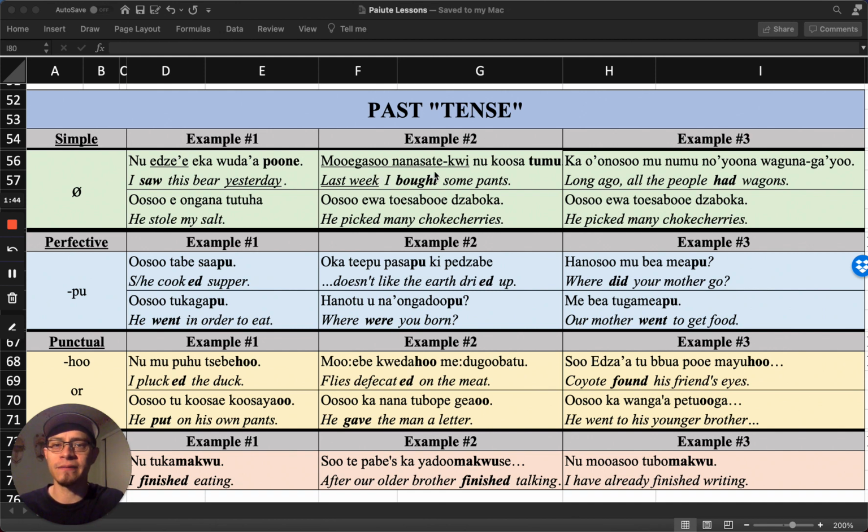Same thing with this next one. Dem is to buy. The temporal adverb here, muegasu nanasatikwe nekusatem, means last week I bought some pants. And finally another one, oops, I didn't underline this one, but kaotnosu. Otnosu means long ago. So kaotnosu menemenotuna waganagayu means long ago all the people had wagons.